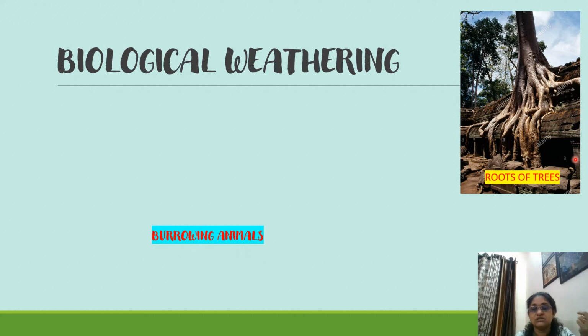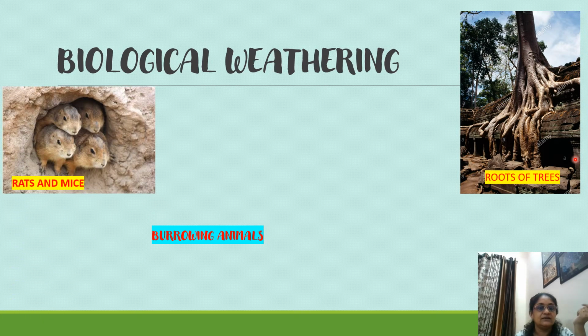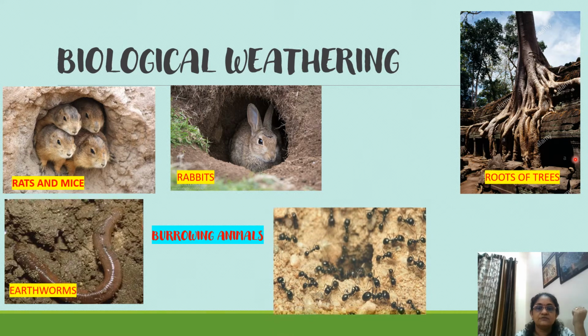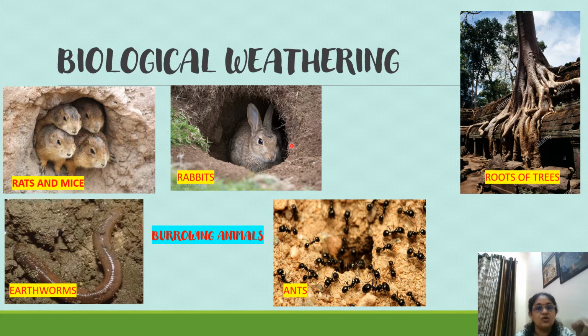There is also another way. As I told you, biology includes plants and animals. So there are certain burrowing animals which also lead to biological weathering. Animals like rats and mice, rabbits, we have earthworms, we have ants. All these are called burrowing animals. Why burrowing animals? Because they burrow inside the rock or soil, and they create a hole in it. Whatever is inside the earth, they are trying to throw it outside by burrowing.